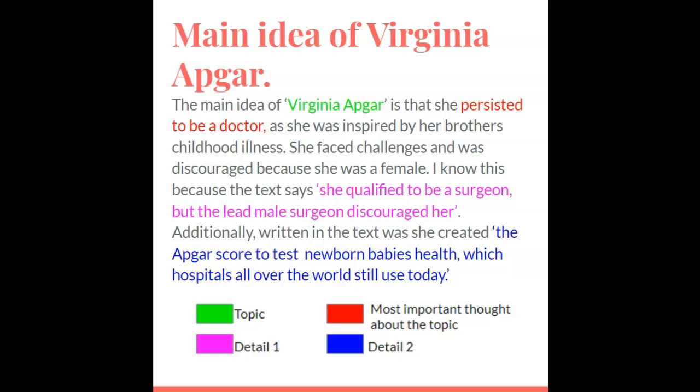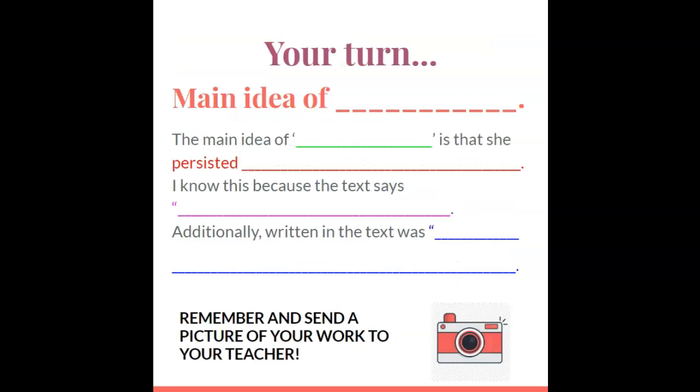Okay, now it is your turn. Okay, so you're going to fill out this prompt here that I have on. So your turn, main idea of, and you're going to choose one of the other inspirational women. Okay, there's 12 in this book for you to choose from. Please don't choose Virginia Apgar because that was my example. So choose another woman in there, main idea of, and write their name in there.